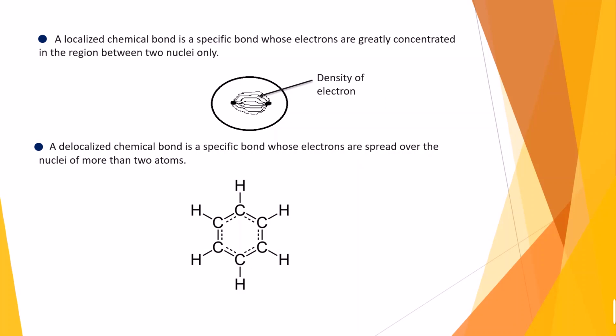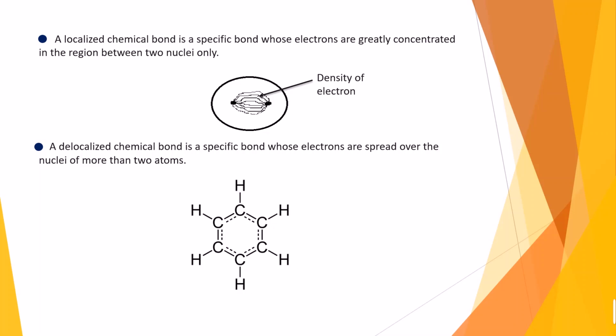Now we will see the definitions of localized chemical bond and delocalized chemical bond. A localized chemical bond can be defined as a specific bond whose electrons are greatly concentrated in the region between two nuclei only. Here the density of electrons is confined at the center of the molecular orbital between two nuclei only.